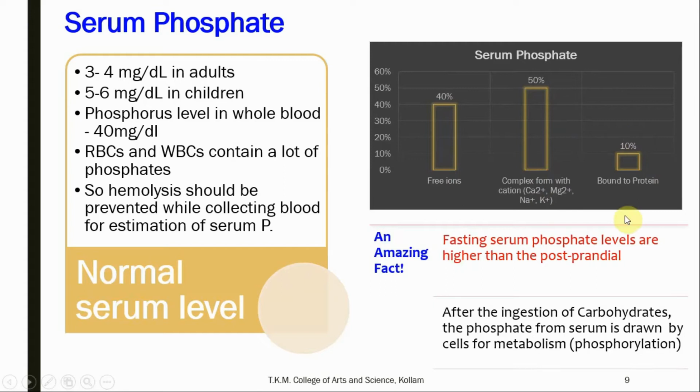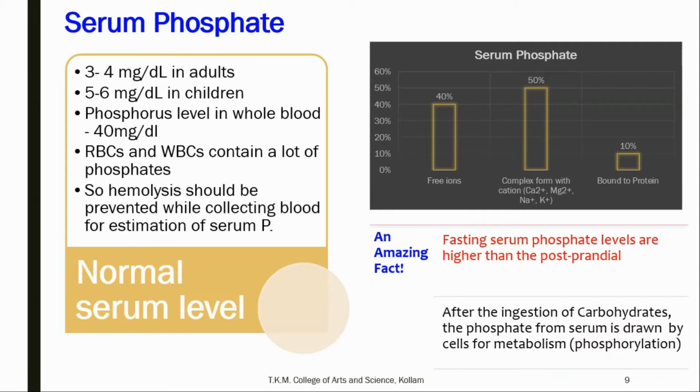An amazing fact about serum phosphate is that fasting serum phosphate levels are higher than the postprandial. Usually, the nutrient levels increase in the postprandial condition, but in the case of phosphate, fasting serum phosphate levels are higher than the postprandial. After the ingestion of carbohydrates, the phosphate from serum is drawn by cells for metabolism. This is the reason for the decreased phosphate level in the postprandial condition.